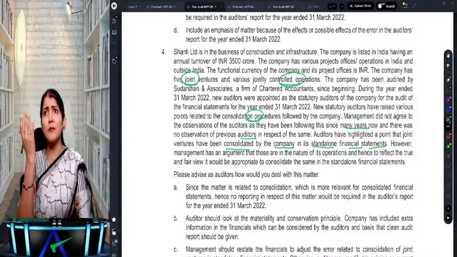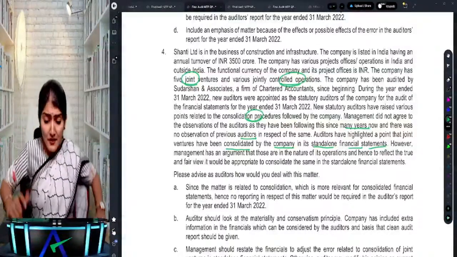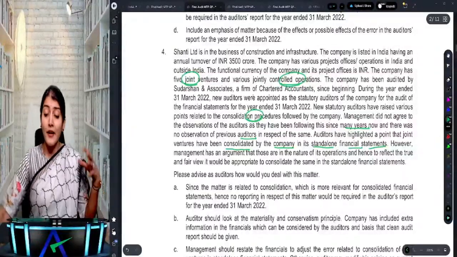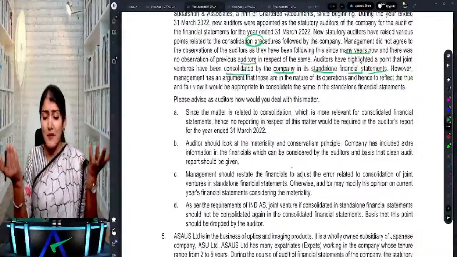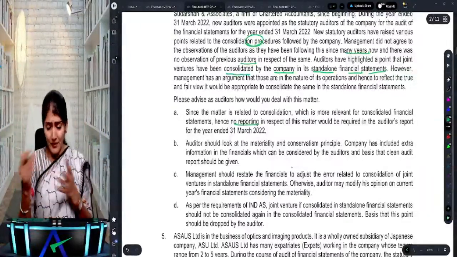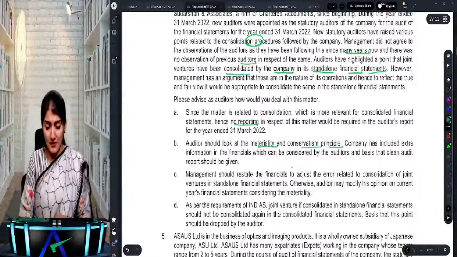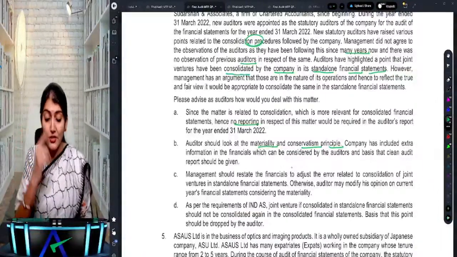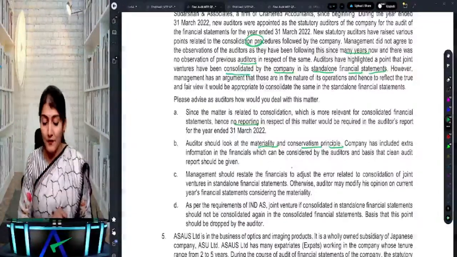No, joint ventures should be consolidated in the consolidated financial statements. However, the management has an argument that those are in the nature of operation and hence to reflect the true and fair view, it would be appropriate to consolidate the same in the standalone financial statements. Since the matter is for consolidation, which is more relevant for consolidated, no reporting in respect of this matter would be required. Auditor should look at the materiality and the conservatism principle. Management should restate the financials to adjust the error relating to consolidation and standalone. Otherwise, the auditor may modify his opinion on the current period considering the materiality.